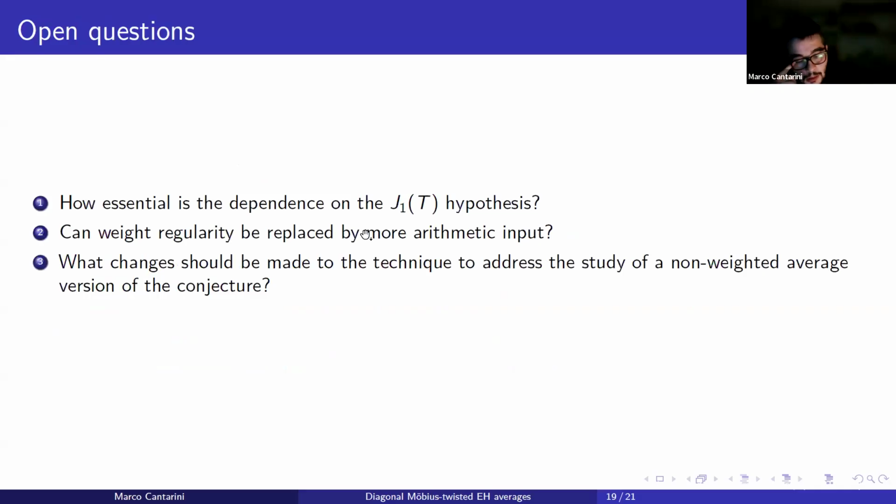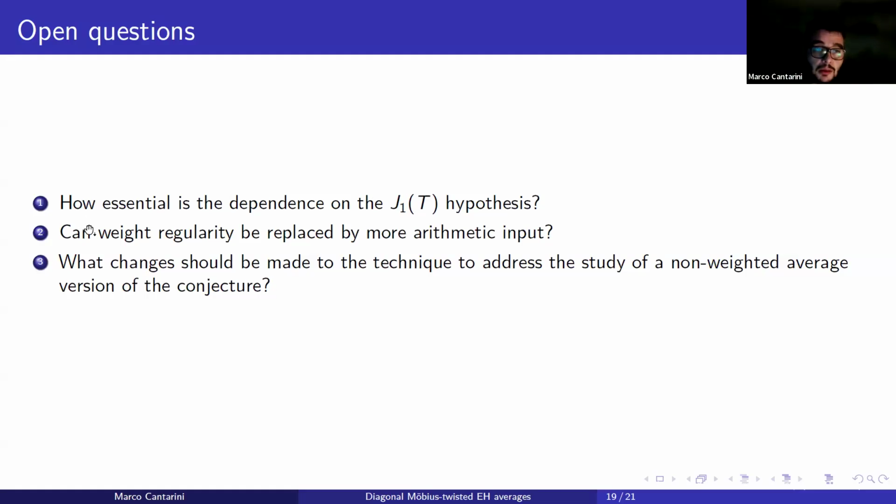Okay, let me finish with some open questions. The first question is, how essential is the dependence on the weak Gonek-Hejhal hypothesis? We use this hypothesis, as I said, to control suitable discrete moments involving the first derivative of the Riemann zeta function. But it would be interesting to understand how essential this hypothesis actually is and if it can be weakened in some way.